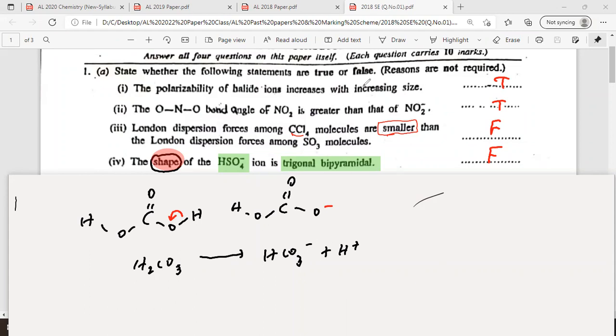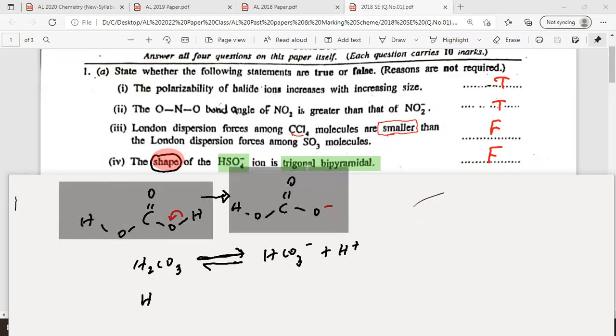In the next step, what happened? This is a reversible thing. It's a weak acid, partially ionized, not complete ionization. It's a double-headed arrow, meaning a reversible reaction. So again, this HCO3 minus will become CO3 2 minus. But here you can see the geometry around carbon won't change. Even though it's ionized, what is the shape here?